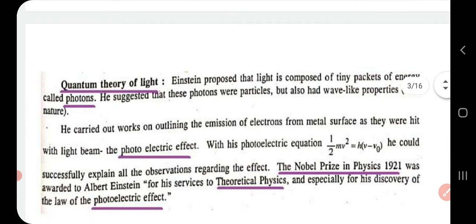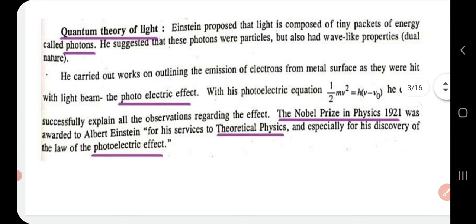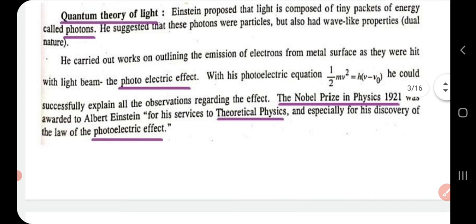One is the quantum theory of light. In that, Einstein said that light is made up of tiny packets of energy called photons. And he proposed that these photons possessed wave like properties. Then he also found out that when light of suitable wavelength falls on the surface of a metal, electrons are emitted from the surface of the metal, and he named that phenomenon the photoelectric effect.